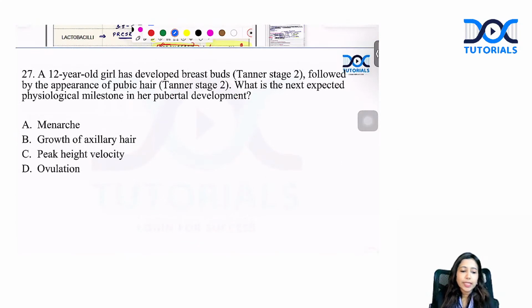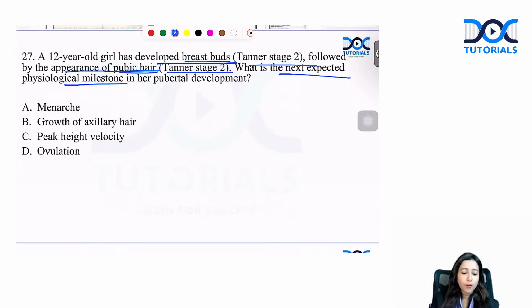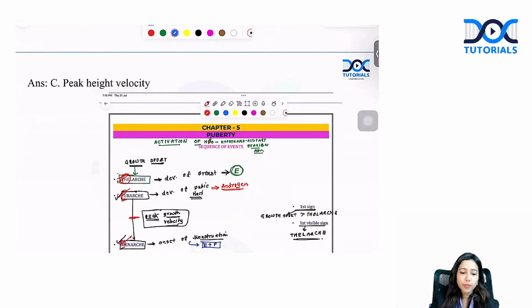Let's move to the next question. A 12-year-old female has developed breast buds, Tanner stage 2, and there is appearance of pubic hair, again Tanner stage 2. What is the next expected milestone? What is the order of puberty? Let's discuss this from the chapter of puberty.